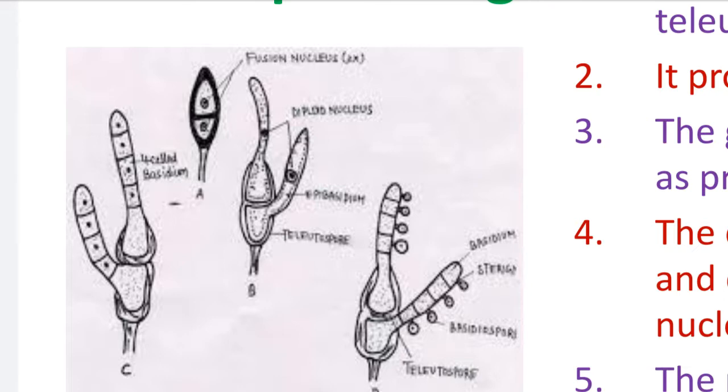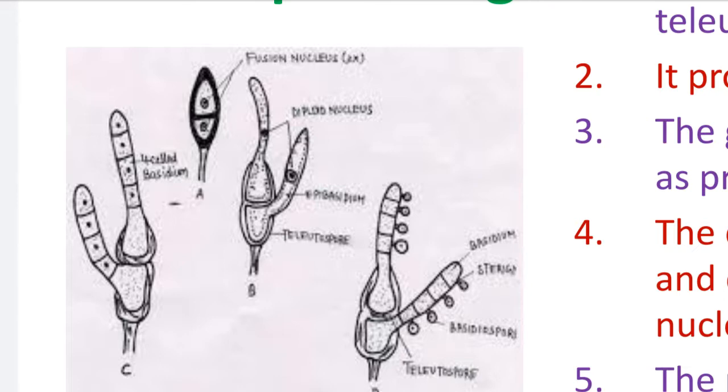So each cell of the teliospore produces a single epibasidium, and in this way two epibasidia are produced by a single teliospore.